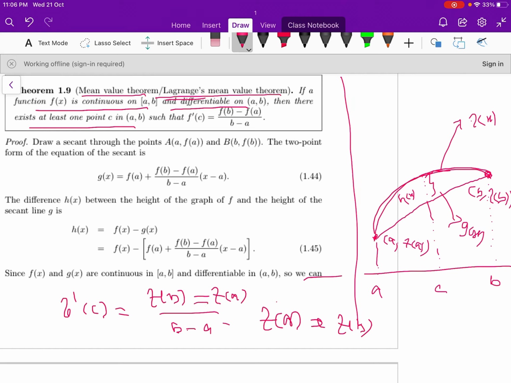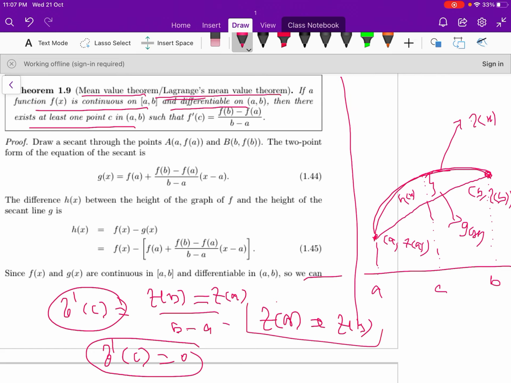Suppose f(b) is equal to f(a), then f'(c) goes to 0, so that leads to Rolle's theorem. But here f(a) is not equal to f(b). Let us move to the proof of the theorem.